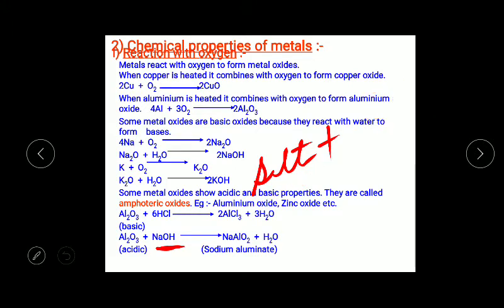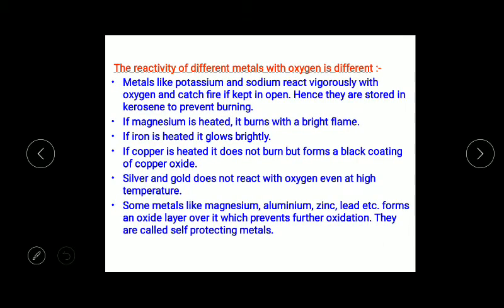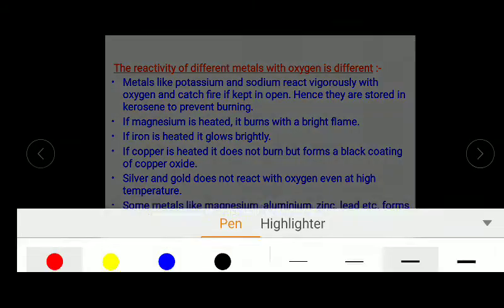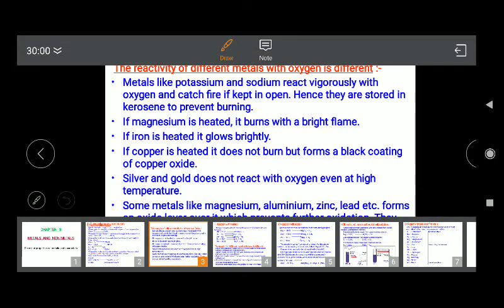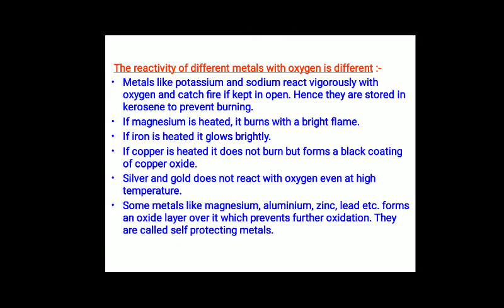So moving to the next concept. Next concept is that the reactivity of different metals with oxygen is different. Yes, definitely. As we know, some metals react very vigorously, some metals react moderately, and some metals don't react at all.